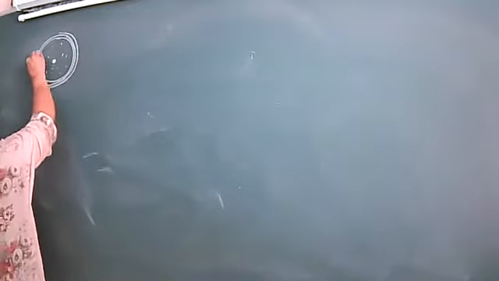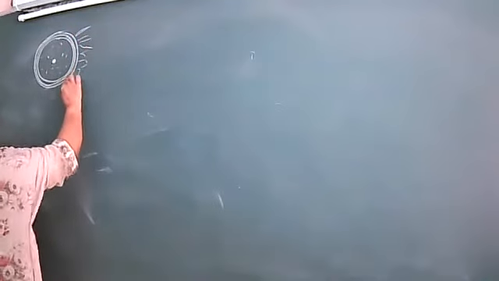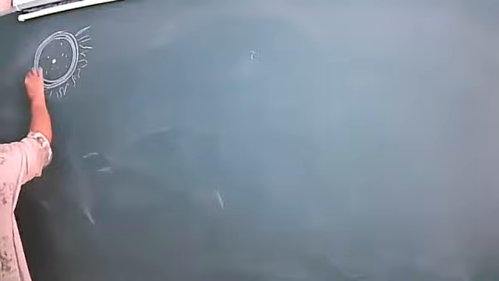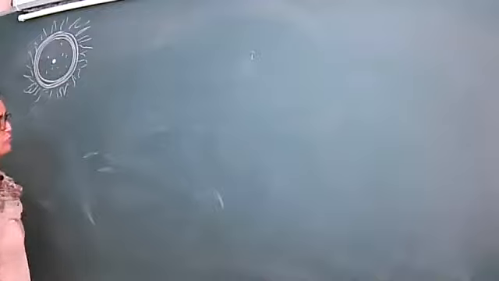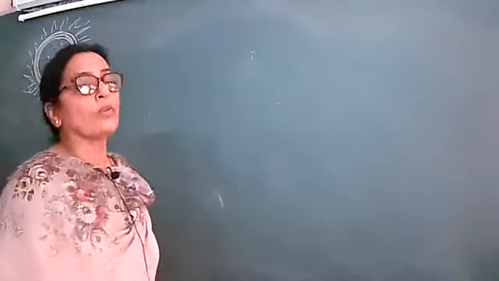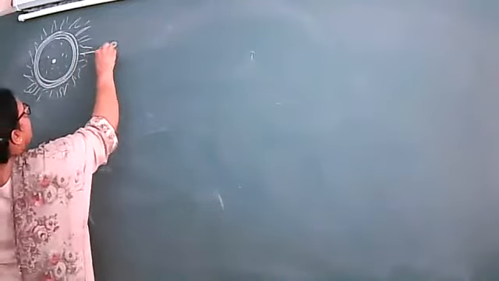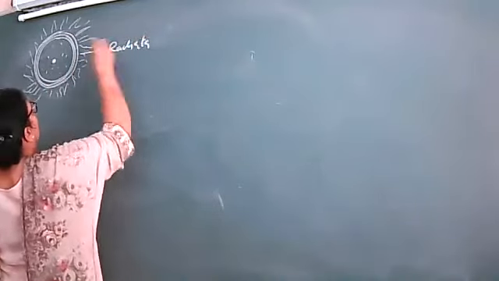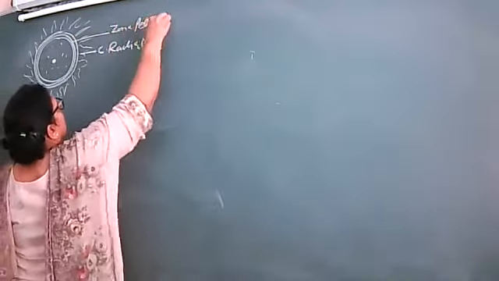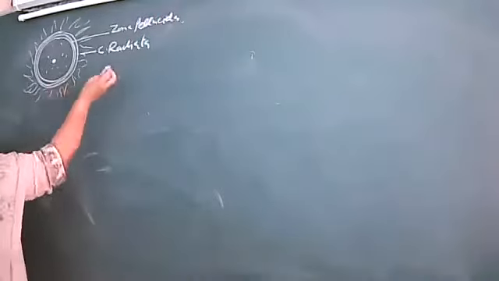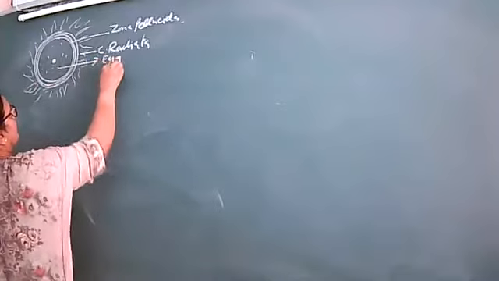This is the zona pellucida I've shown, and this is just diagrammatically showing the radiating out cells. These cells processes form the corona radiata. This is the zona pellucida, right? And what is this? This is the egg.